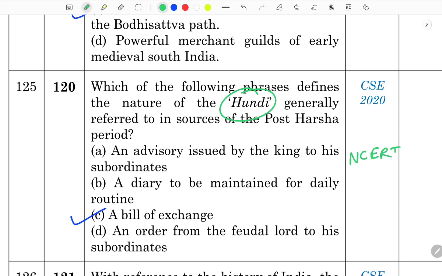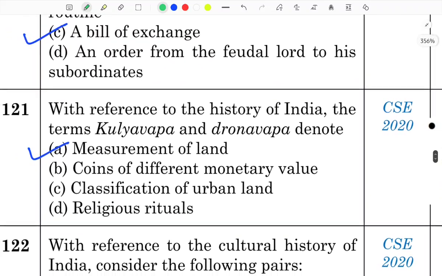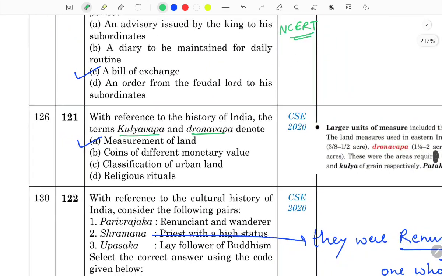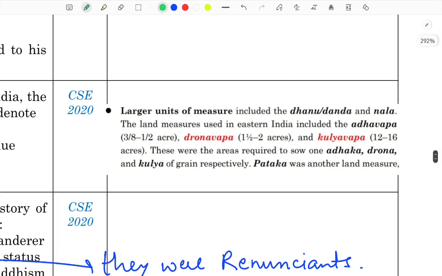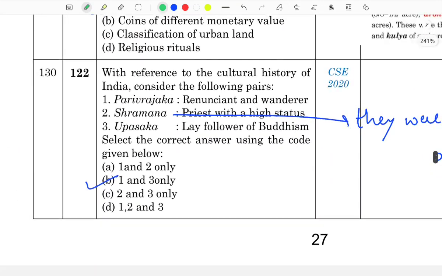So this was kind of an easy thing. You will read it in modern India also when there was the era of Dastak and all that. We will see those terms also. Now this question. This was also a much talked about question. With reference to the history of India, the terms Kulyavapa and Dronavapa denote land measurement. This is from the notes. I already discussed it.